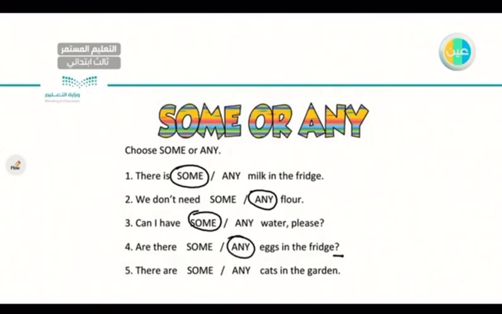Number five, there are some cats in the garden. This is an affirmative sentence. So let's read it. There is some milk in the fridge. We don't need any flour. Can I have some water, please? Are there any eggs in the fridge? There are some cats in the garden. Very good. Let's go to the next one.